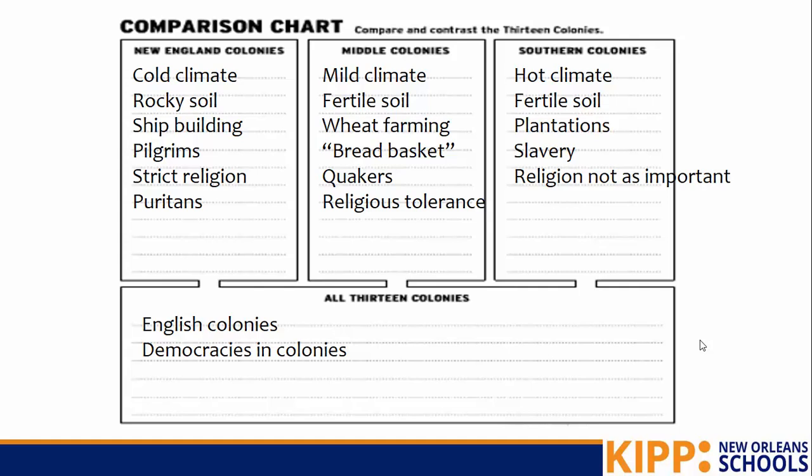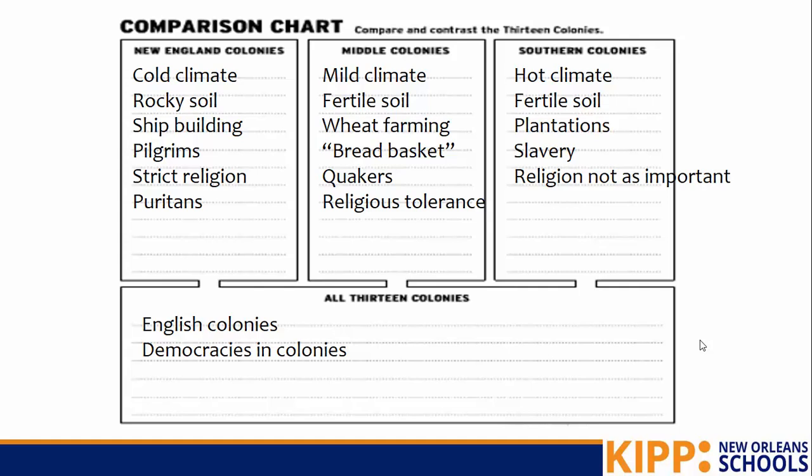The middle colonies, you should have put that they had a mild climate. They had that fertile soil, which led to wheat farming. But I should have also put this on here too. They did other things too, like shipbuilding and paper making. They were Quakers, and Quakers believed in religious tolerance, being tolerant or allowing other religions.